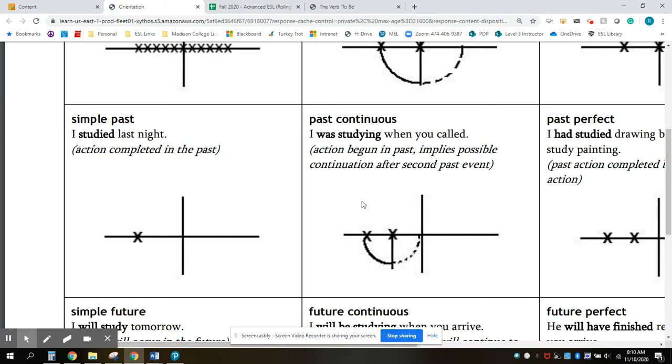The past continuous when an action was in progress when another past action began. So I was on the phone when you called. All right, I'm sorry, I was studying when you called.